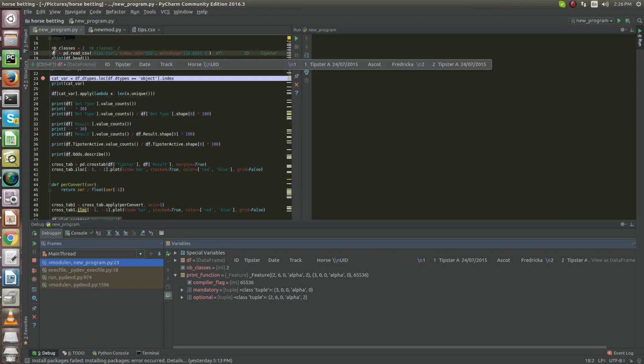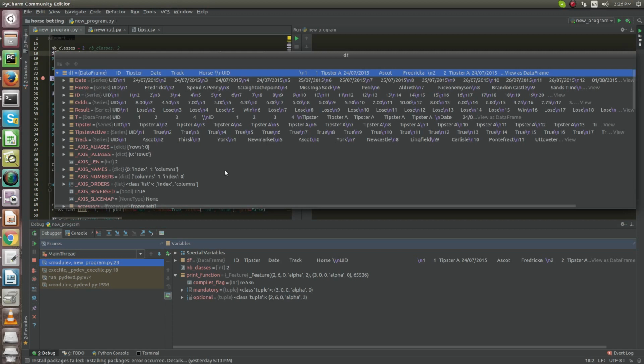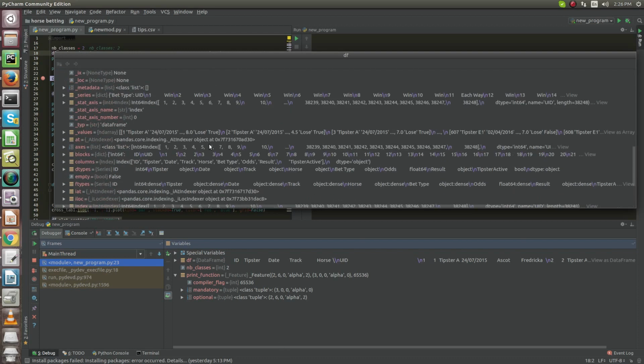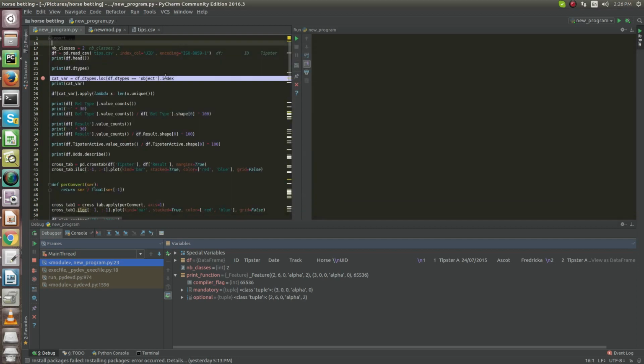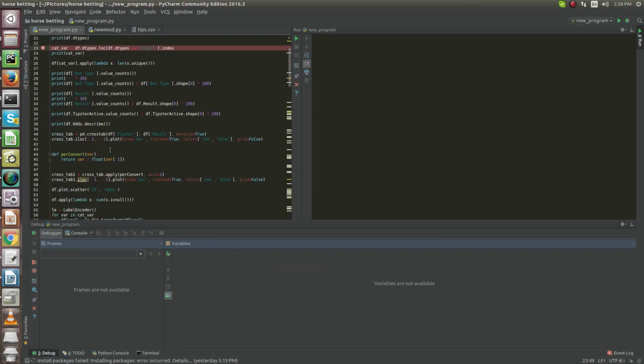So this is the information DF. It contains the ID, tips, date, track, horse ID, and the dataset goes on. The total length of the dataset is 38,248 samples and 9 attributes. Okay, so this is simple. Let me stop debugging it.